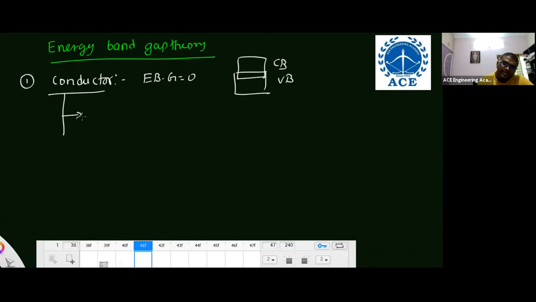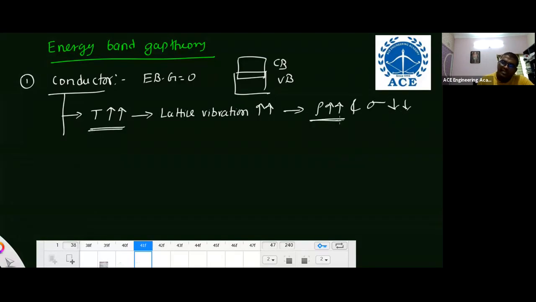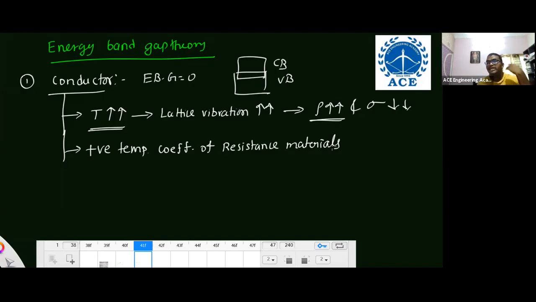But listen carefully: in conductors, with increasing temperature, lattice vibrations increase, so resistivity increases and conductivity decreases. So conductors are also known as positive temperature coefficient of resistance materials. Why? With increasing temperature, due to lattice vibration, resistivity increases. Examples are all metals. Then the second one, semiconductors.